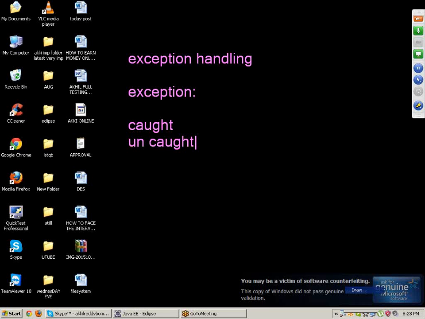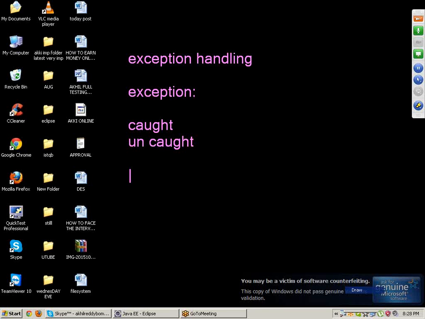If Java shows an error, something is missing, we can get to it and rectify the problem. But next, uncaught exceptions. Uncaught exceptions means that while writing the Java code, if something is missing, Java will not show anything. It simply fails during execution and will not execute. That is called an uncaught exception.